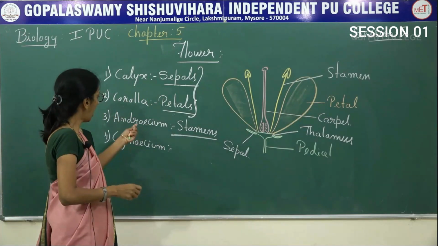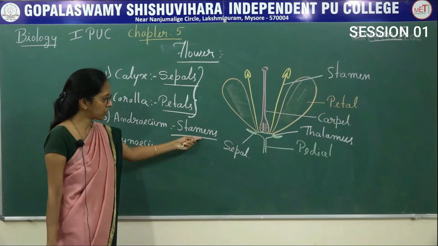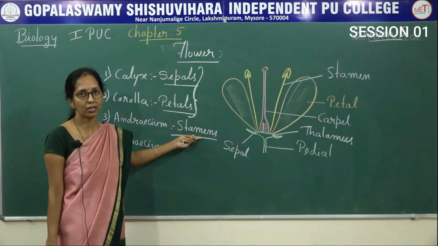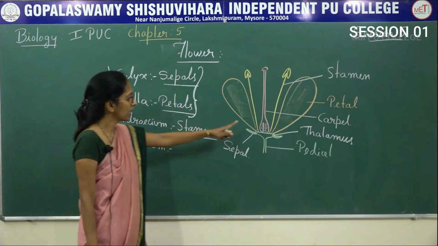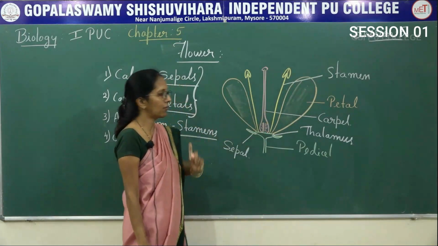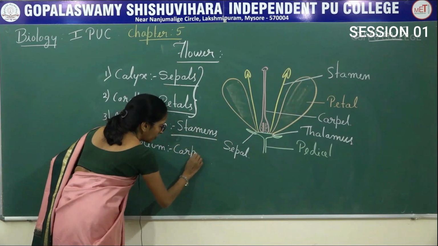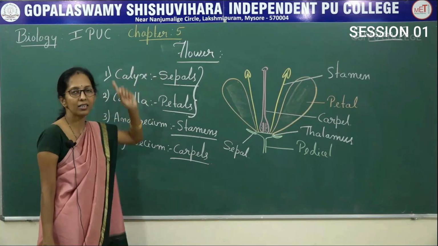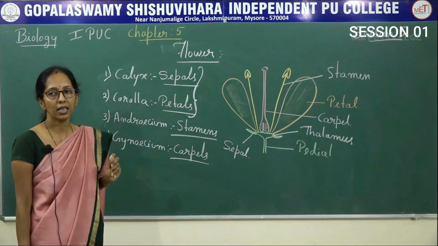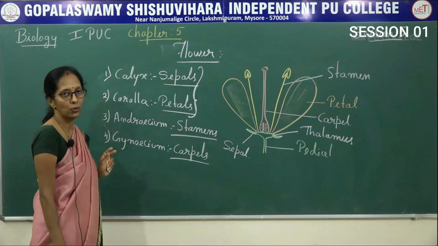So now, androecium is the third whorl of a flower which consists of male reproductive units, said to be stamens. And gynoecium is the innermost whorl of a flower which consists of female reproductive units, said to be carpels. So flower is a reproductive part of a plant body which consists of 4 whorls.